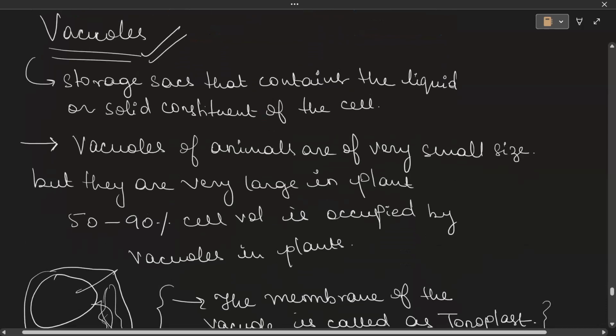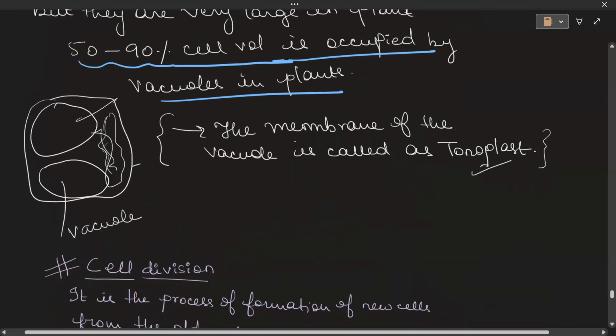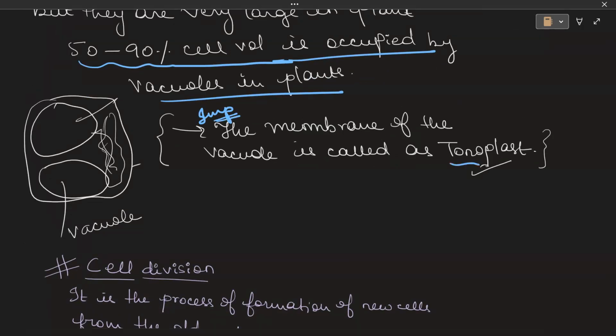Now coming on to the next type of organelle, that is vacuole. Vacuoles are sac-like structures that store the liquid or solid part of the cell. In the case of animals, vacuoles are very small and very few. But in the case of plants, 50 to 90% of the cell volume is occupied by the vacuoles only. And another thing to remember, this is the most important thing, is that the membrane of the vacuole is known as the tonoplast. It is a single membrane and the membrane is called tonoplast.